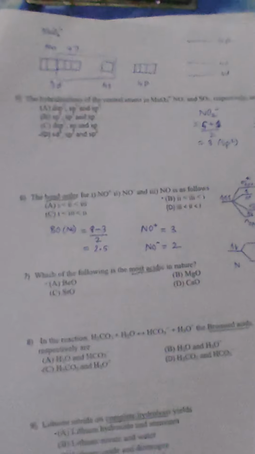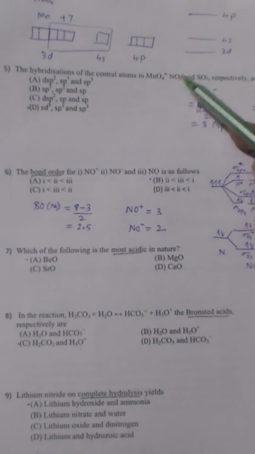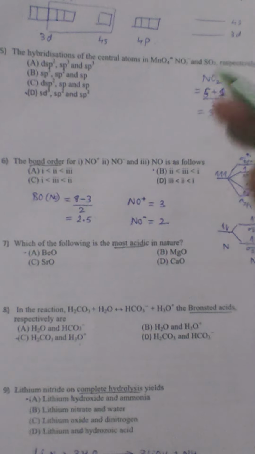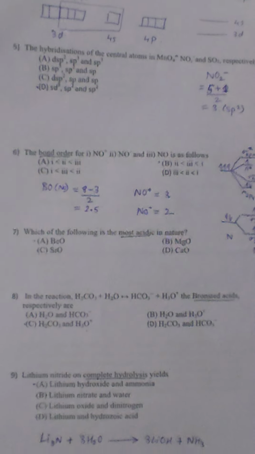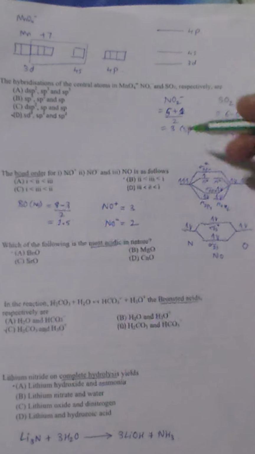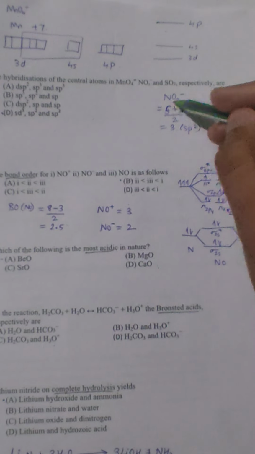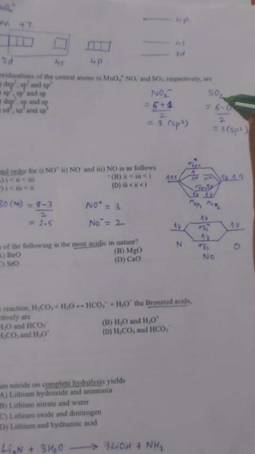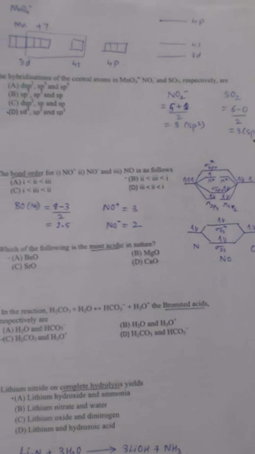Now similarly we have question number 5. Here also we have the same quiz, but in the case of this form, the previous method which has been mentioned can only be applied to compounds which contain S and P block. In case it is considered in D block, then you have to check with the electron splitting. Here we have NO2 minus, SO2. Here, similarly if you take, we will get sp2, sp2.